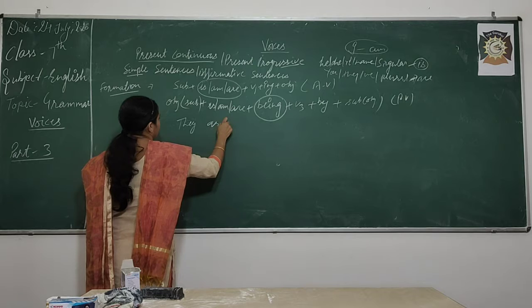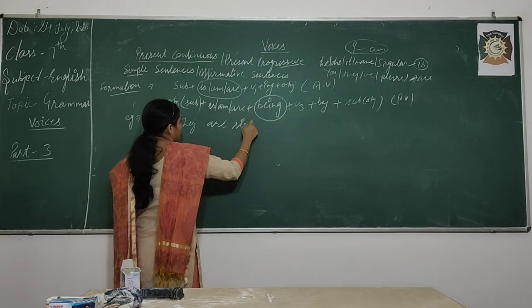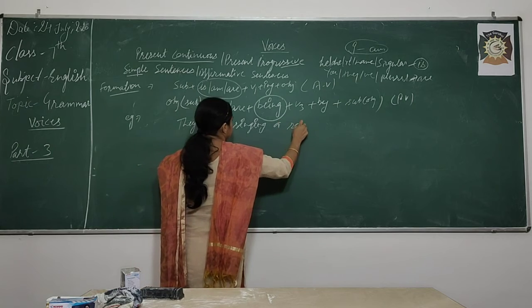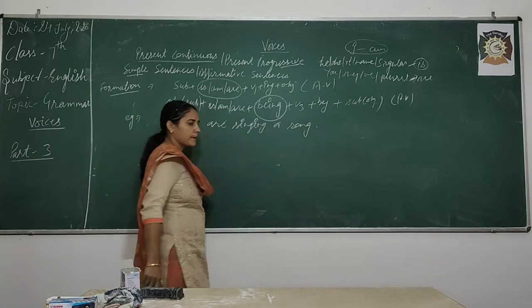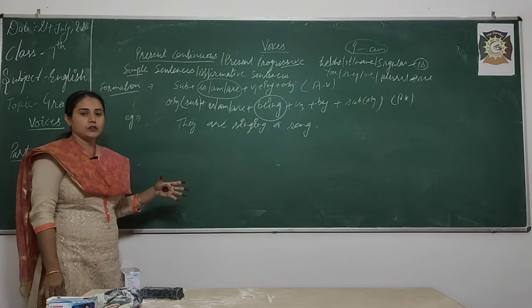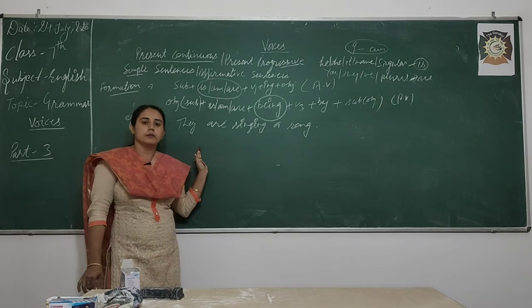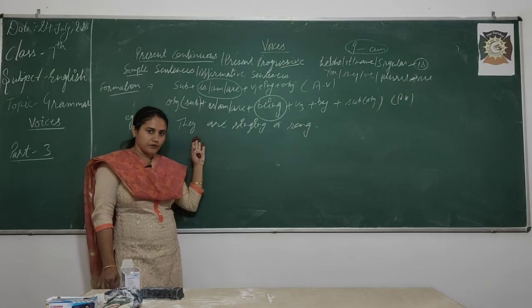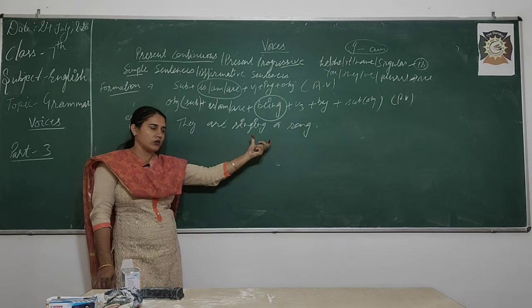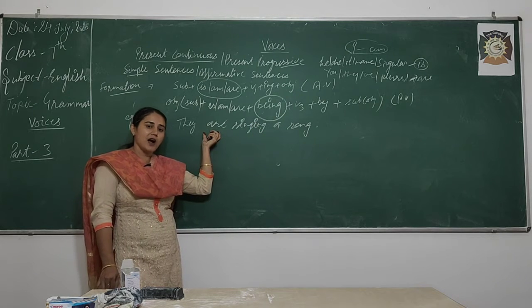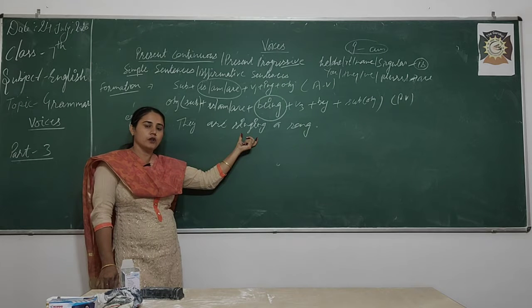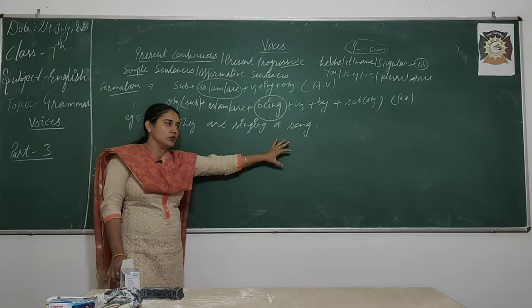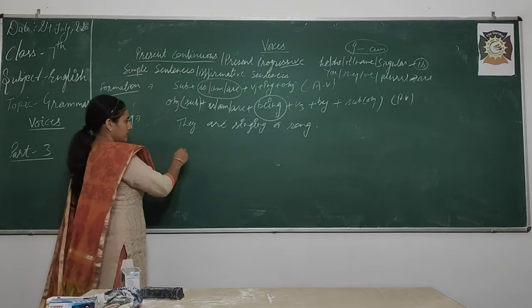They are singing a song. Yes, try yourself. First of all, what is our subject? They. What is our object? A song. What is our helping verb? Are. Verb, V1 plus ing. So, firstly what will we do? A song will come in the beginning.